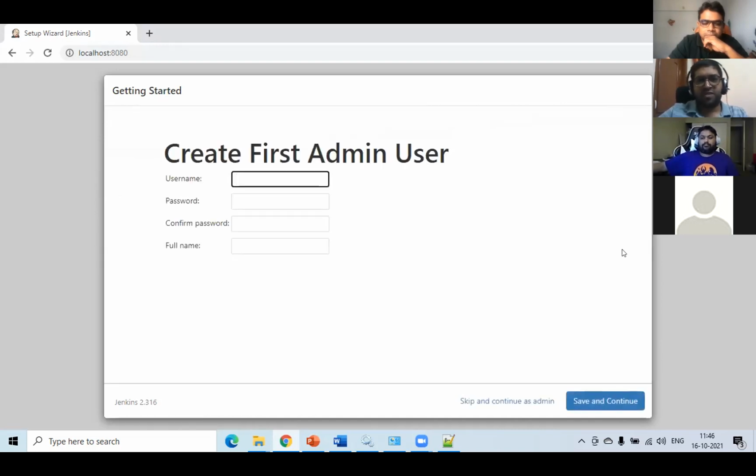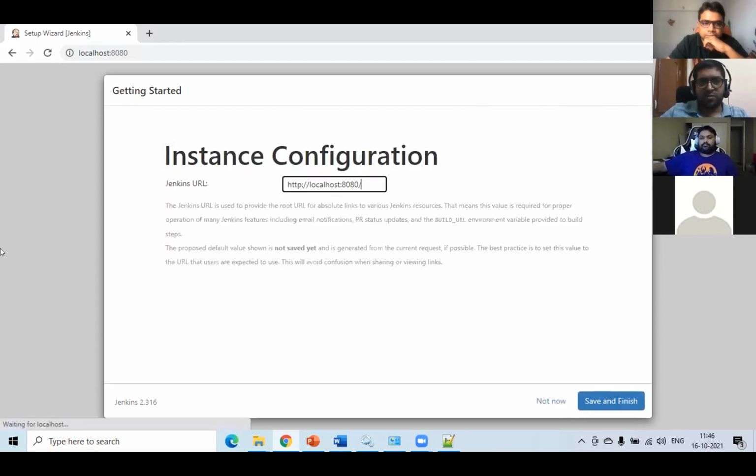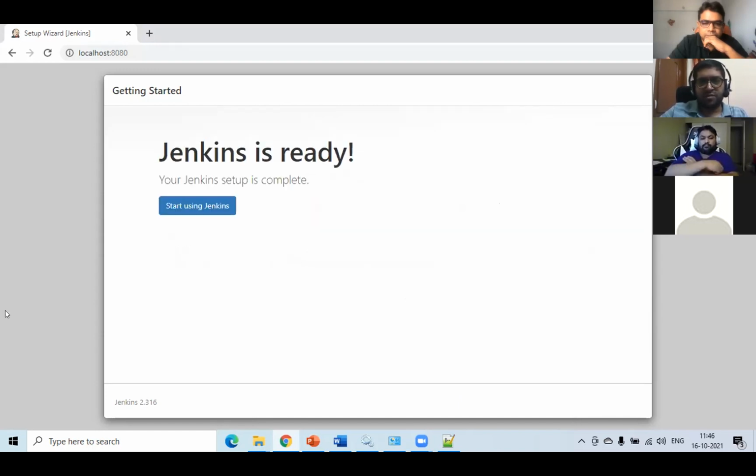See, create first admin user. Now, I will give my username, admin. I will add a password. I will confirm my password. I will enter my name. This configuration is required. Save and continue. This is the Jenkins URL at local. Now save and finish. Now we are starting our Jenkins. Jenkins is ready. It confirms. Start using Jenkins.